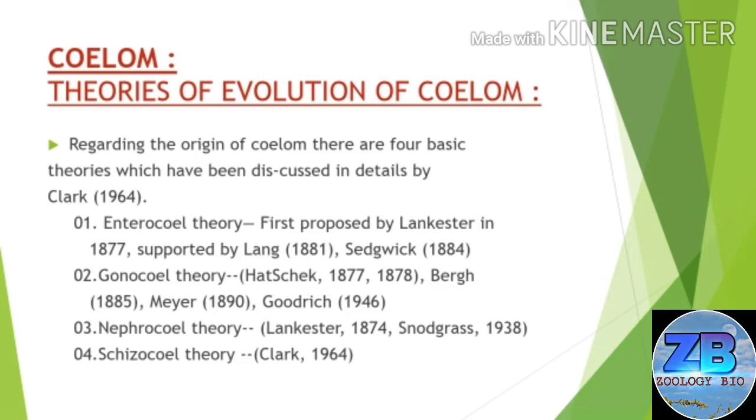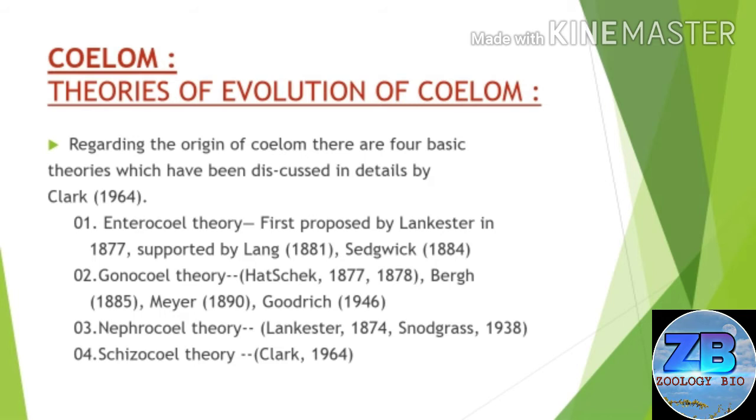Now let's start with the theories of evolution of coelom. Regarding the origin of coelom, there are four basic theories which have been discussed in detail by Clark in the year of 1964. The first one is Enterocoel Theory. It was first proposed by Lancaster in 1877. It was supported by Lang 1881 and Sedgwick 1884. And the second, Gonocoel Theory. It was proposed by Hertwig 1877-1878, Berg 1885, Meyer 1890, Goodrich 1946.